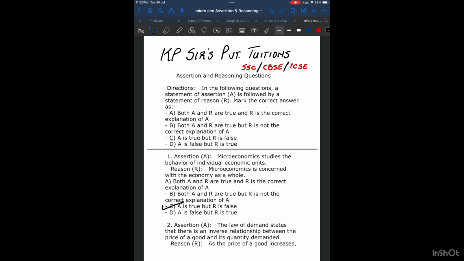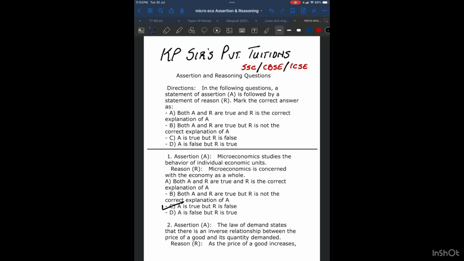but R is false. We go with the second question, which says the law of demand states that there is an inverse relationship between the price of a good and its quantity demanded. That's right, because the law of demand does specify the inverse relationship between price and quantity demanded.